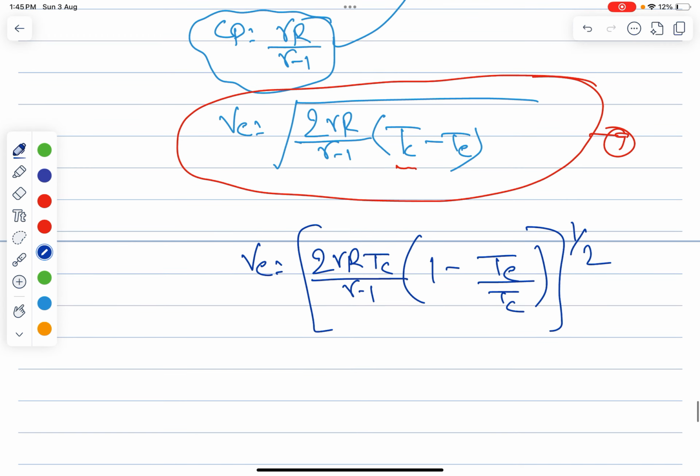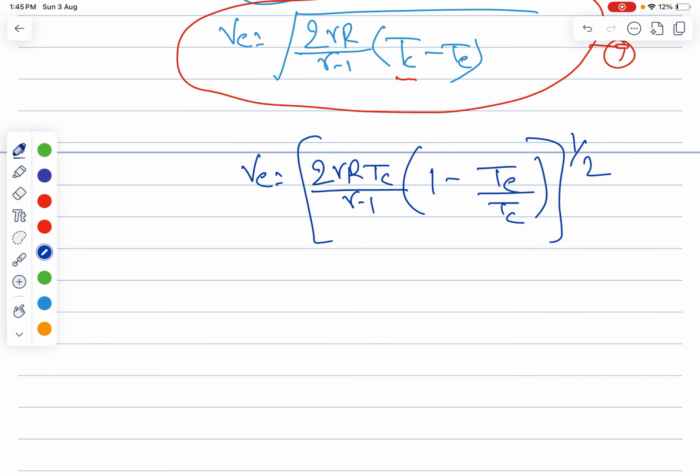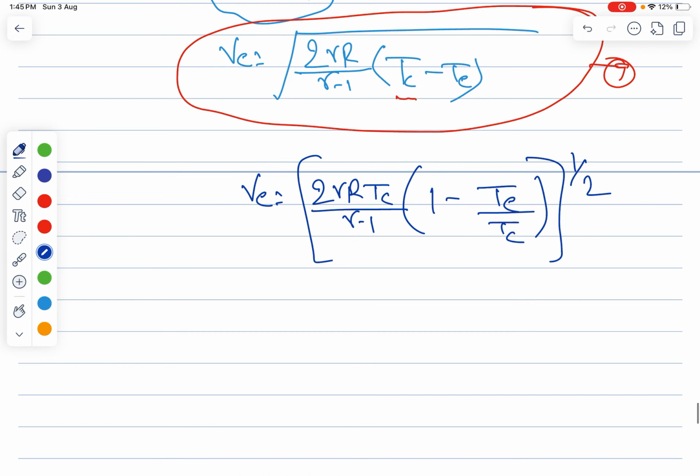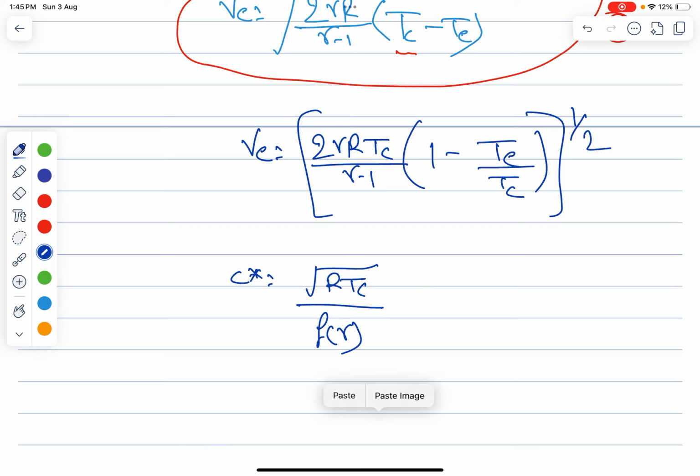All these things you can do by your autopilot because you know gamma R, gamma minus 1, T_c, all these things, right? So now you know this C star is nothing but root of R T_c divided by f of gamma, right? So this R T_c, you can write in terms of C star into f of gamma.